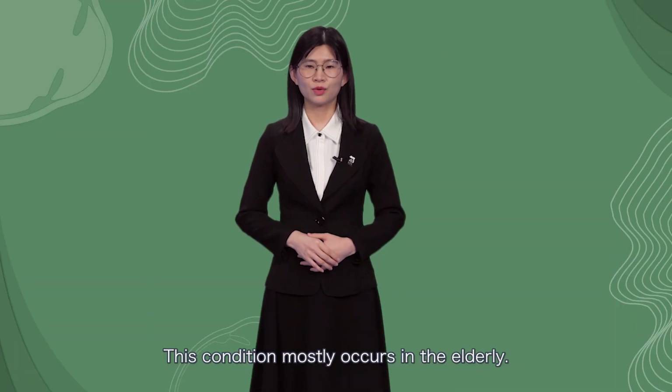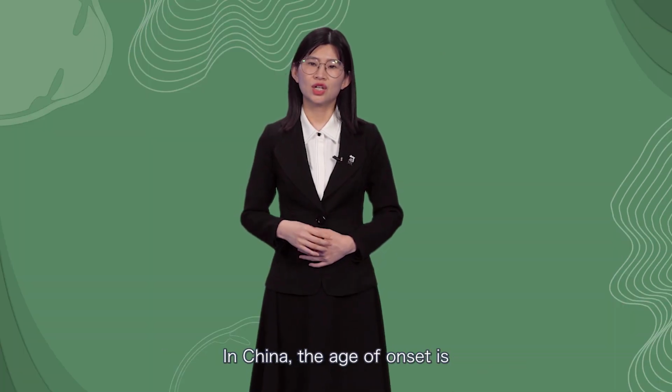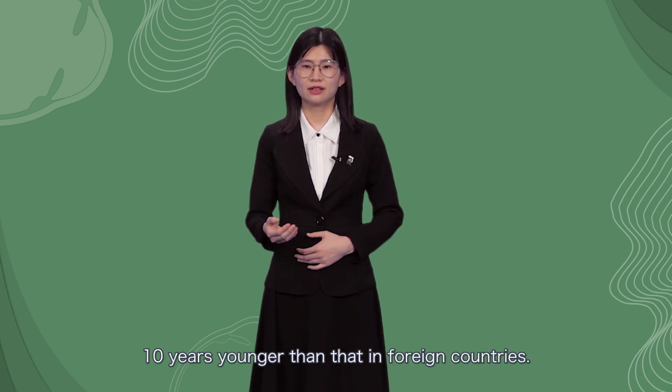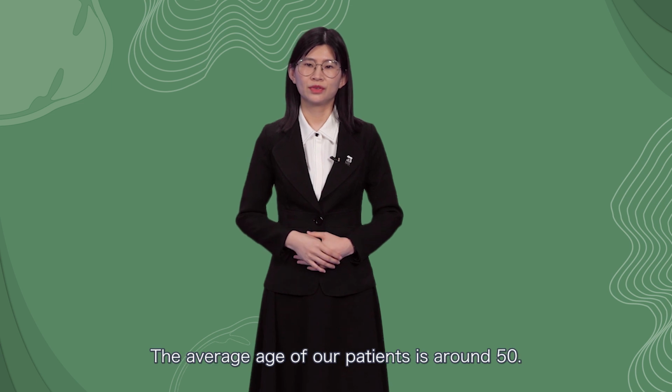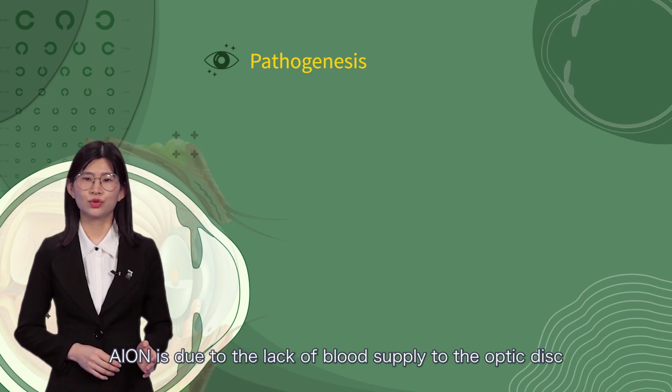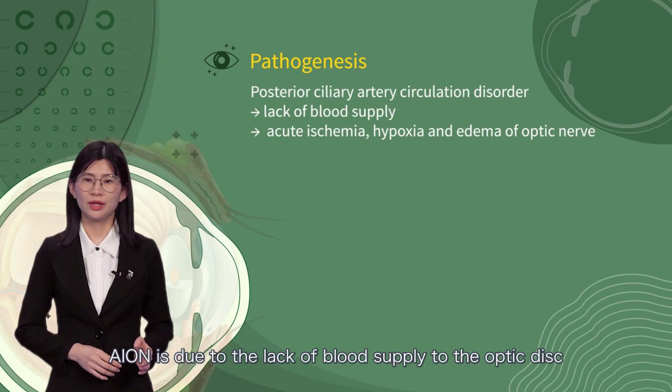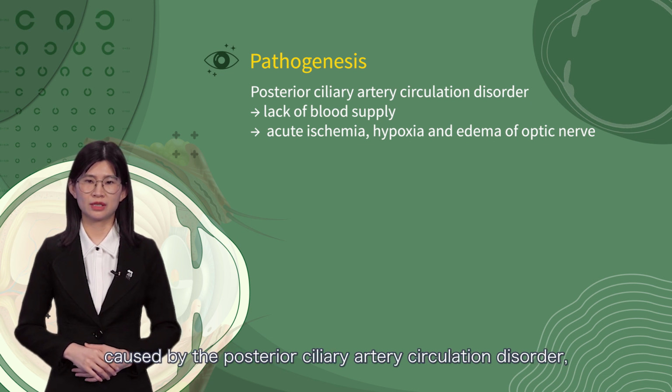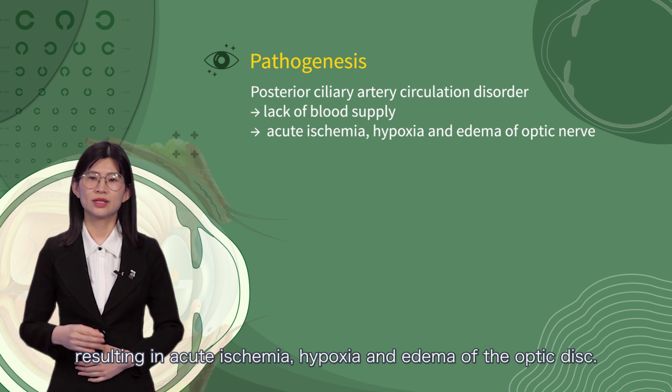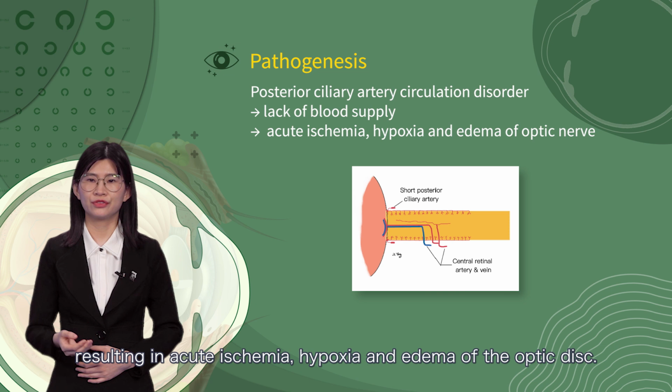This condition mostly occurs in the elderly. In China, the age of onset is 10 years younger than that in foreign countries. The average age of our patients is around 50. AION is due to the lack of blood supply to the optic disc, caused by the posterior ciliary artery circulation disorder, resulting in acute ischemia, hypoxia, and edema of the optic disc.